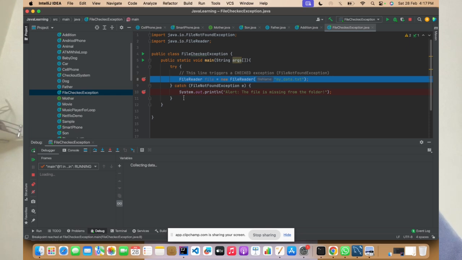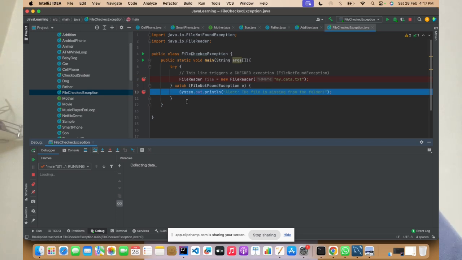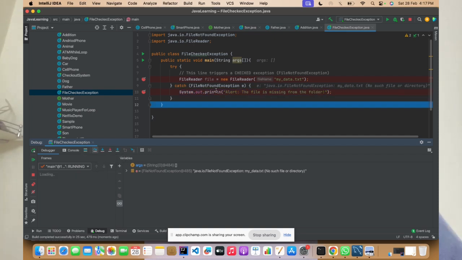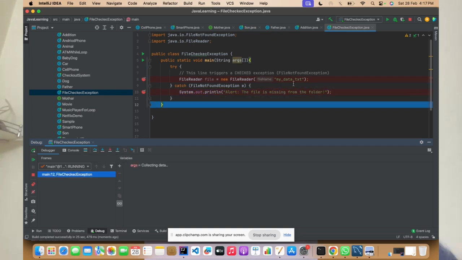So you're trying to read this file. What happens if that file does not exist? It will throw that exception, FileNotFoundException. If this file does not exist, you might ask, sir, you're giving a file which does not exist and then trying to throw an exception.